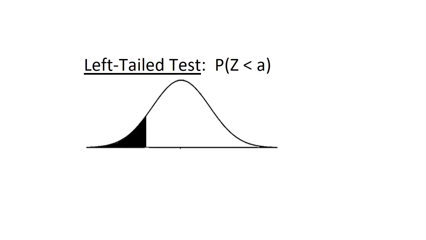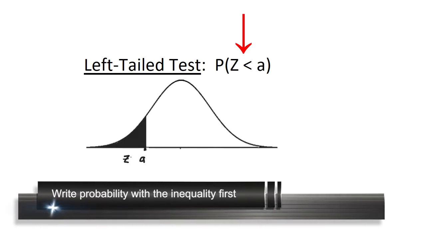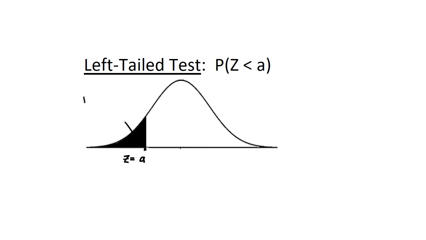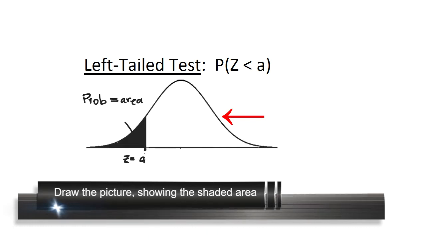To recap, if I'm looking for a probability that's less than a certain value, I want to draw my normal distribution here, and that will be A, everything less than the z value here, z equals A. Don't confuse the probability with the z-score. The probability is the same as this area, which is shaded in black, and the z-score is the amount along the horizontal axis.